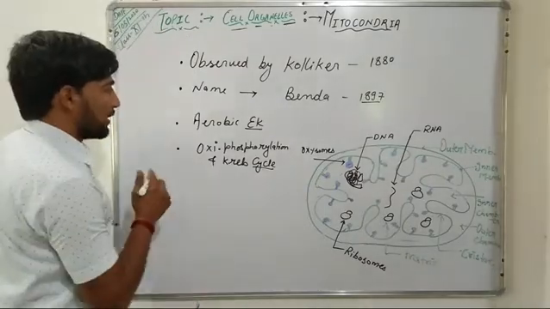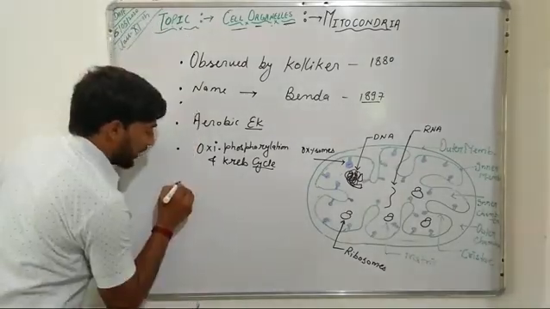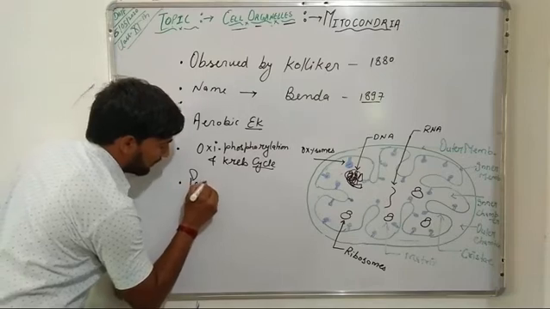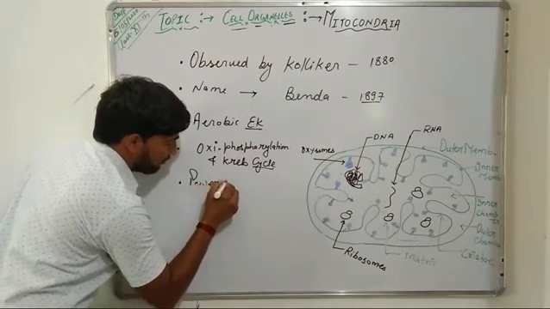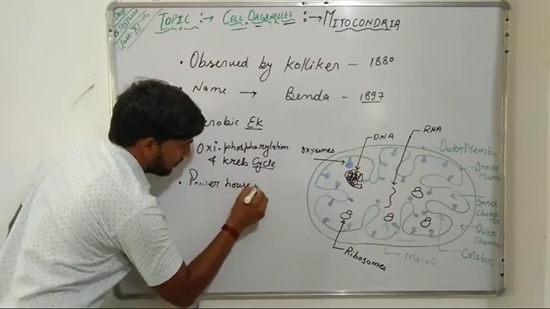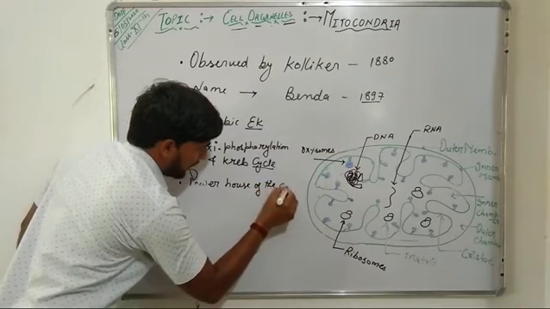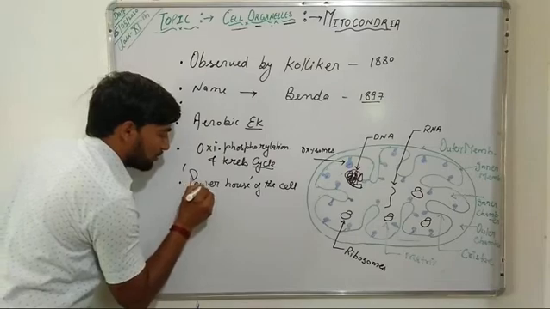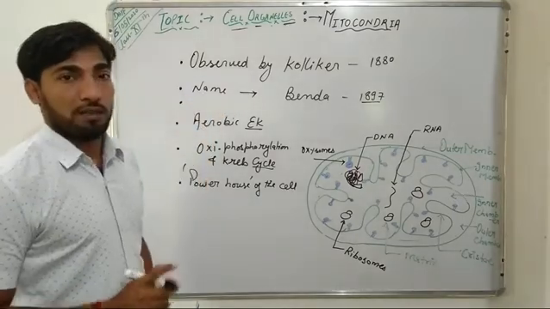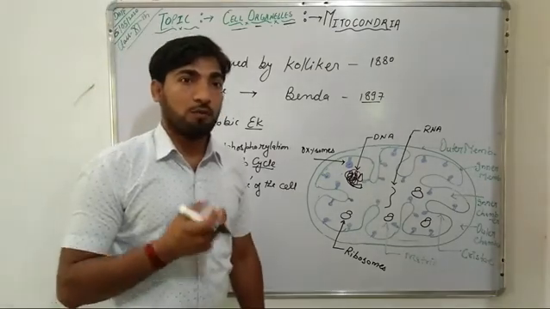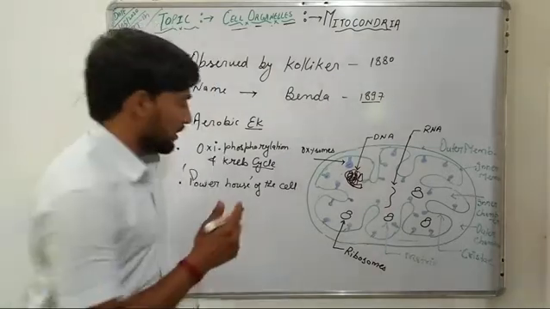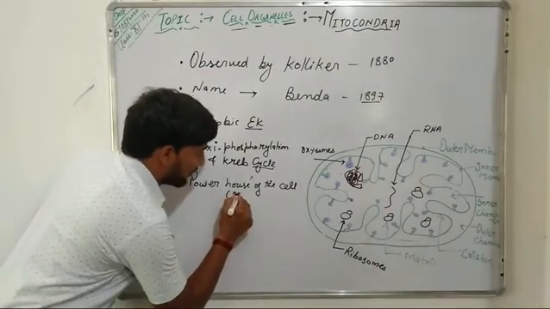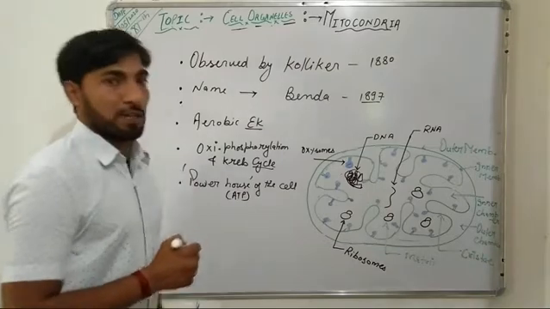Further, these mitochondria are known as the powerhouse of the cell, because they are the major center for the release of energy in the form of ATP during aerobic respiration.